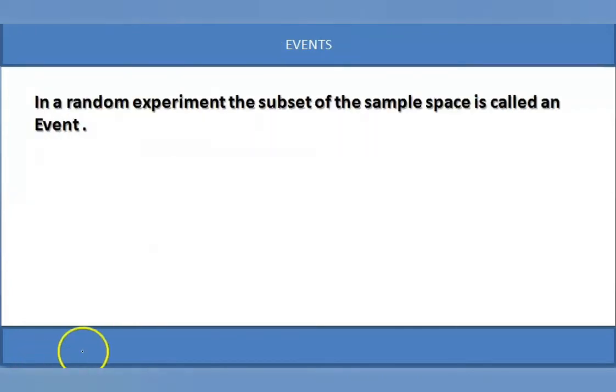Right. Now, events in a random experiment are the subsets of the sample space. Sample space we already explained. Any subset of the sample space is called an event. Let us throw a die. S is equal to 1, 2, 3, 4, 5, 6.